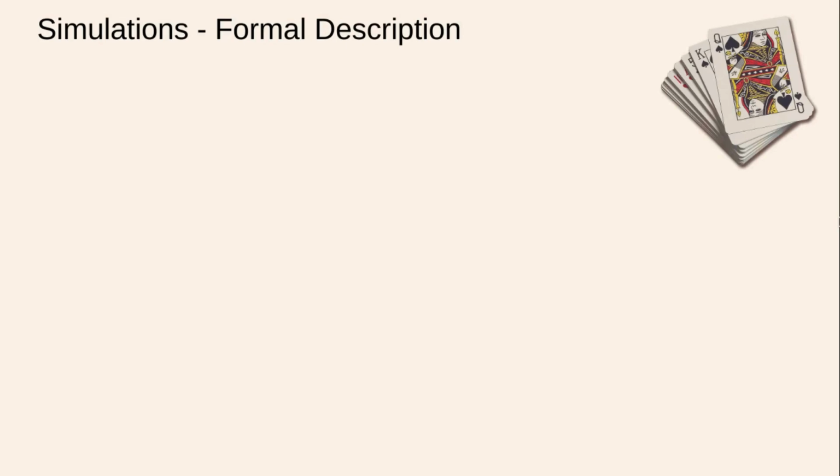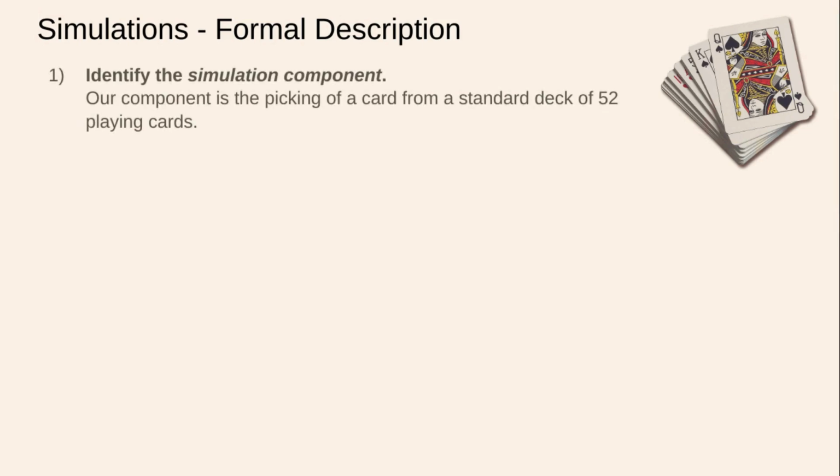So here's a formal description of how a simulation works. This is the extent of the description you would need for the homework, as well as for a free response question on the AP test. So we're going to first identify the simulation component. You don't need to write the part that's bolded. You do need to write the part beneath it.